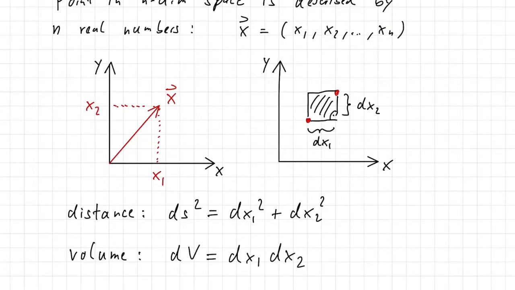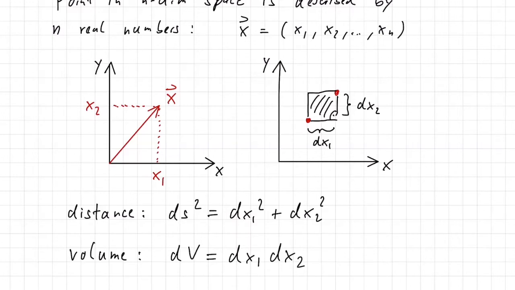So why am I actually talking about the volume here? Why is it interesting? It's actually interesting because, you actually see it right from my notation. What I'm saying here in Cartesian coordinates is true for arbitrary distances dx1 and dx2. But when we talk about integrals, we always talk about infinitesimal distances. So in an integral, you sum over an infinite number of very, very small volumes.